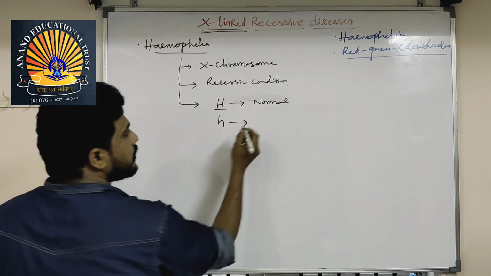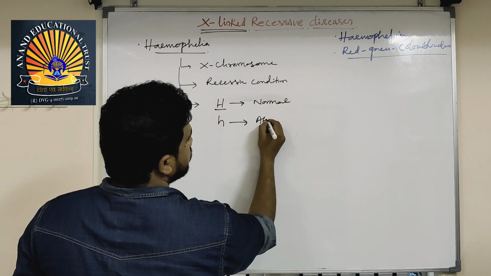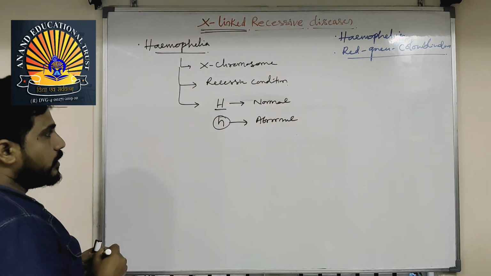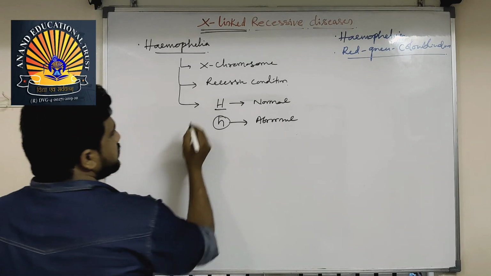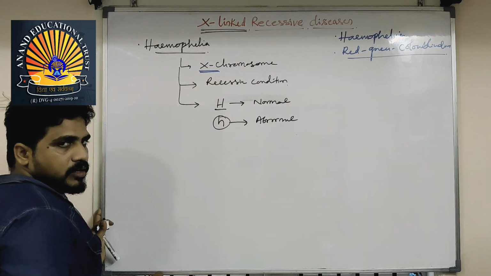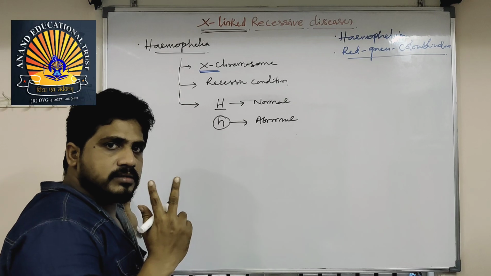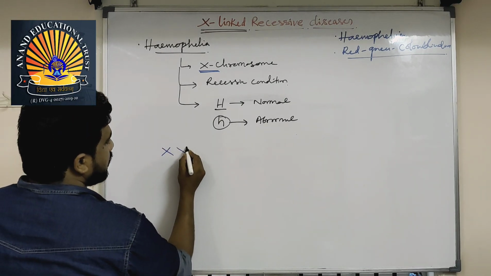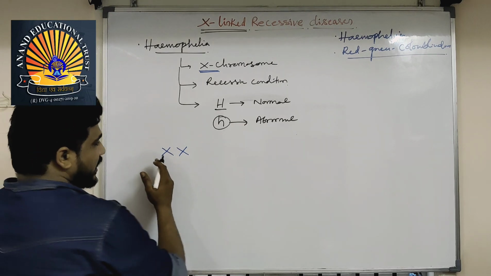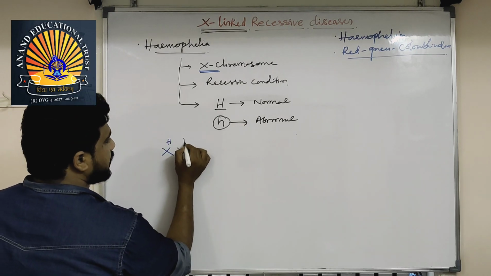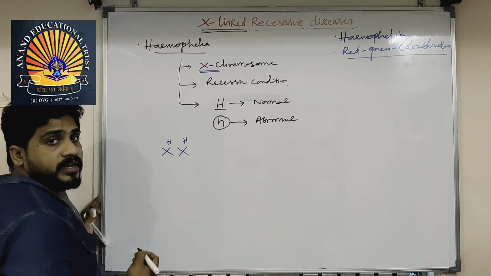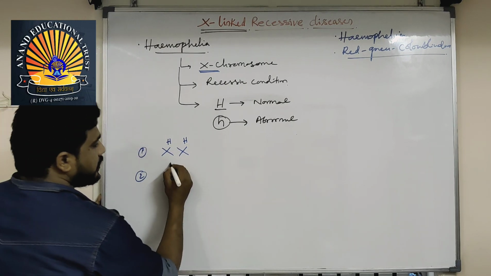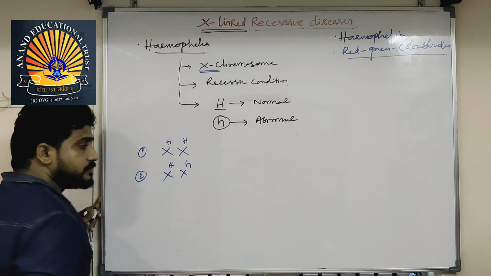Allele small h is responsible for the abnormal condition. And the gene is present on the X chromosome. How many X's are present in the female allosomes? Two. So X and X, here capital H and capital H is one probability. Another probability is X capital H, X small h.